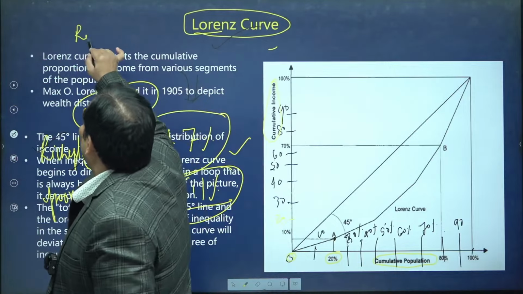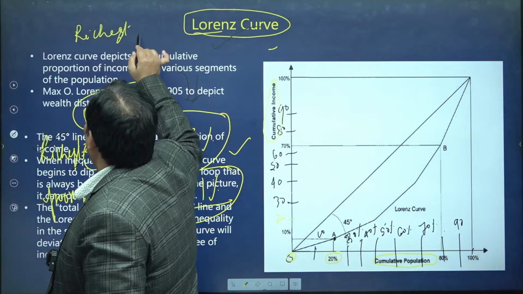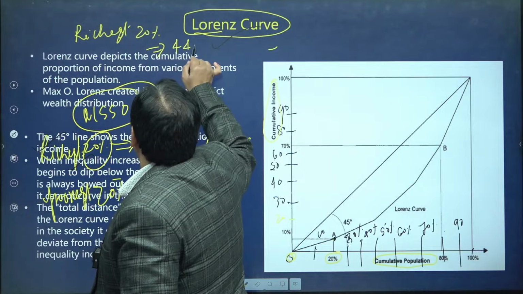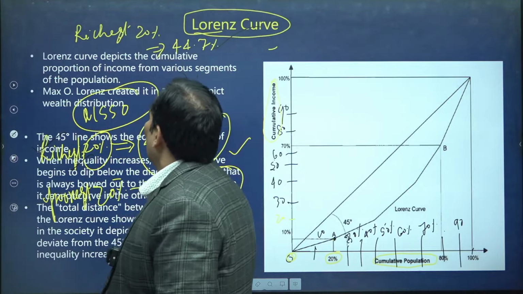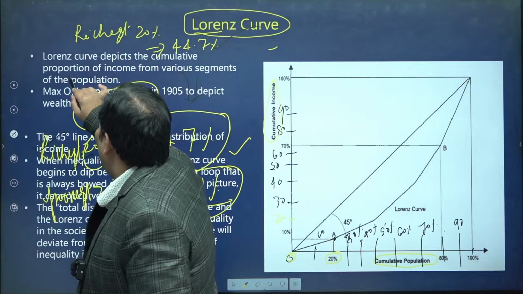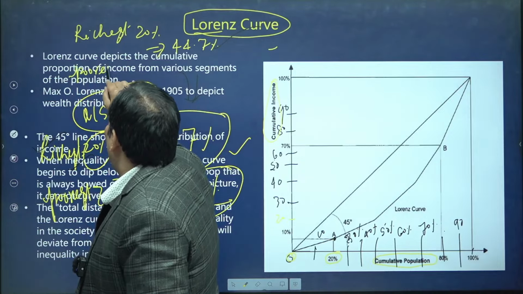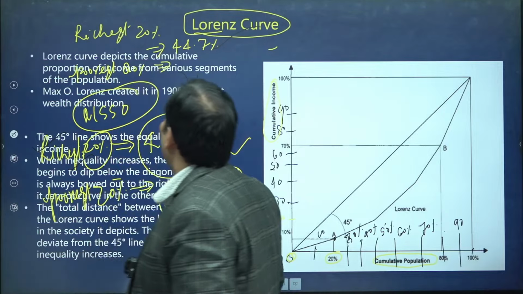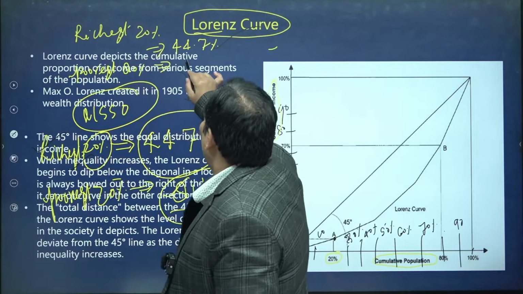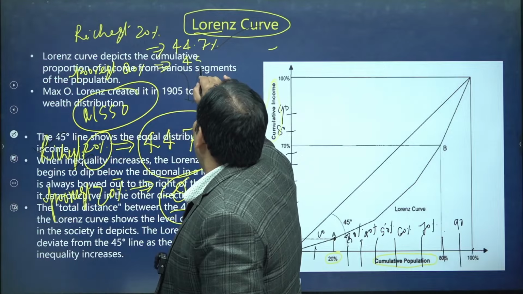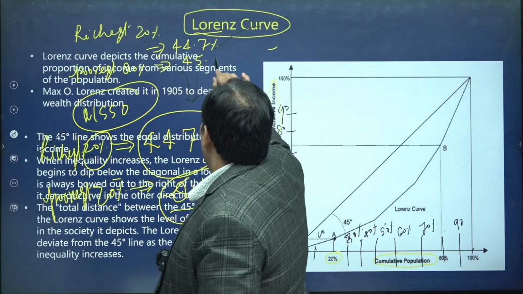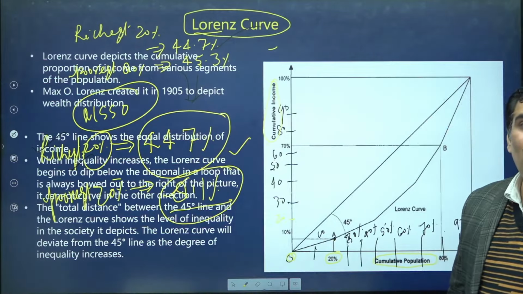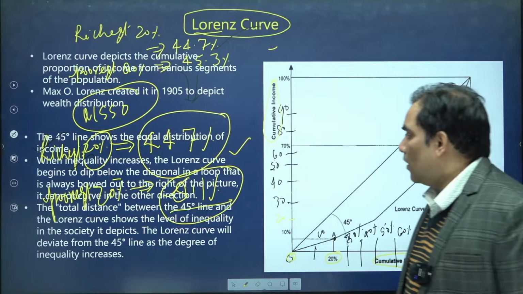If the richest 20% is owning 44.7% of resources cumulatively, that means the poorest 80% is owning 45.3%.